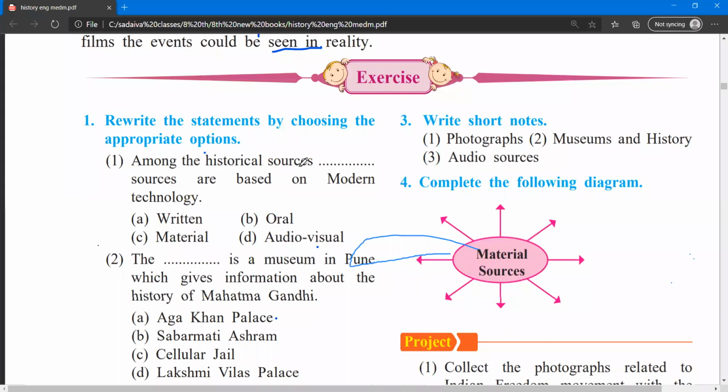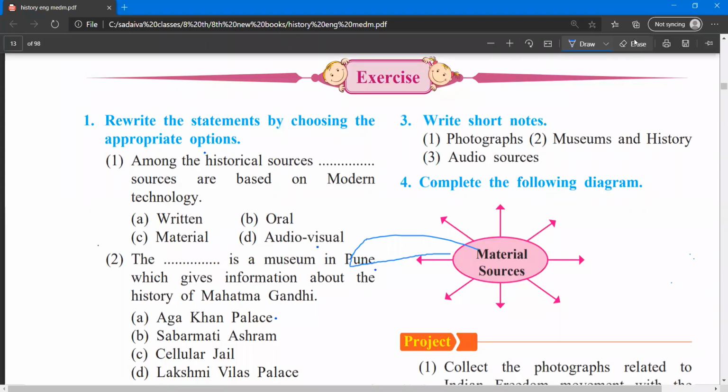Among the historical sources, which are the sources that are based on modern technology? Audio visual. Okay, so audio visual is the source that is based on modern technology. Okay, and this is the answer.